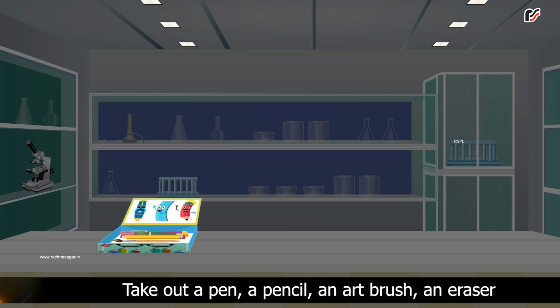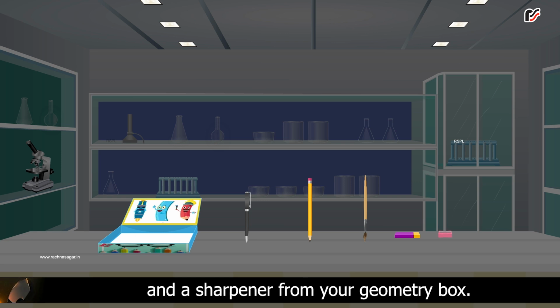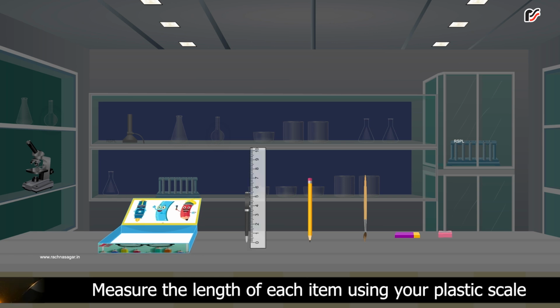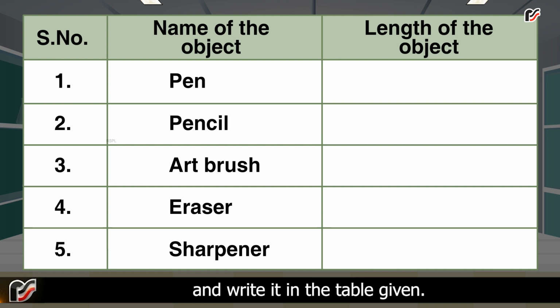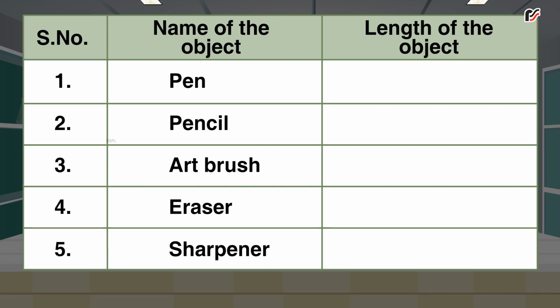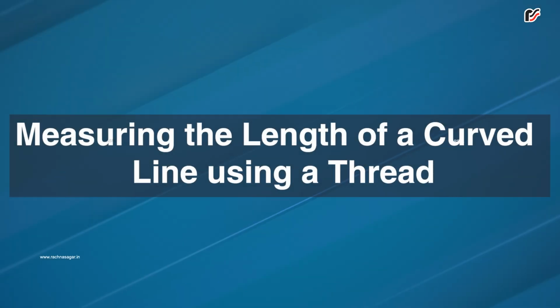Activity 2. Take out a pen, a pencil, an art brush, an eraser, and a sharpener from your geometry box. Measure the length of each item using your plastic scale and write it in the table given. Serial number, name of the object, length of the object. Number 1, pen. Number 2, pencil. Number 3, art brush. Number 4, eraser. Number 5, sharpener.